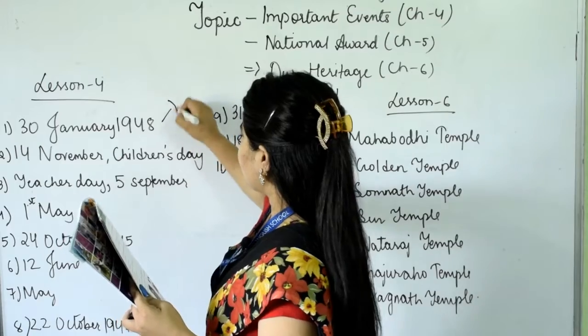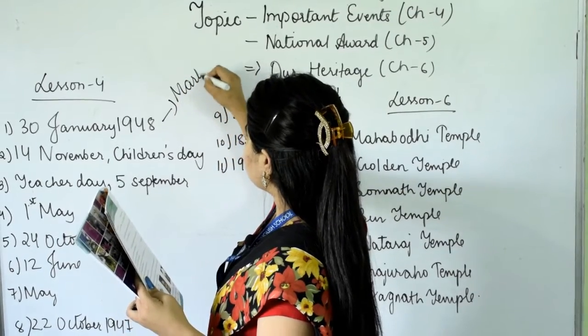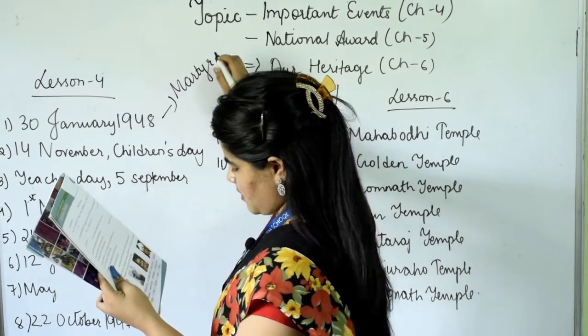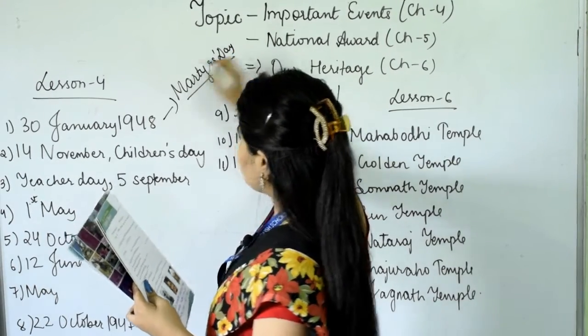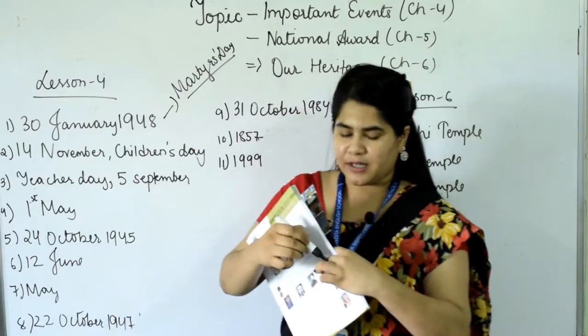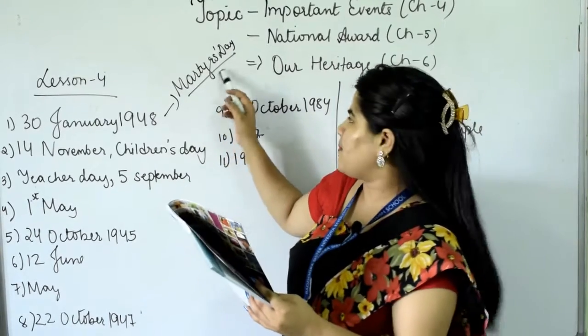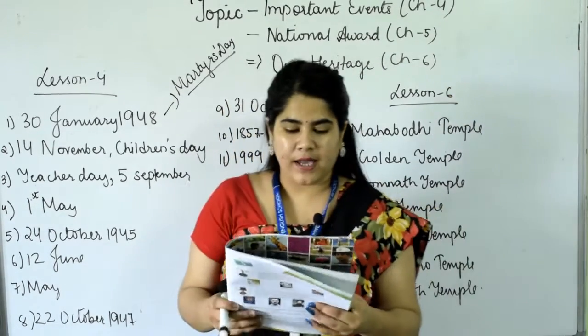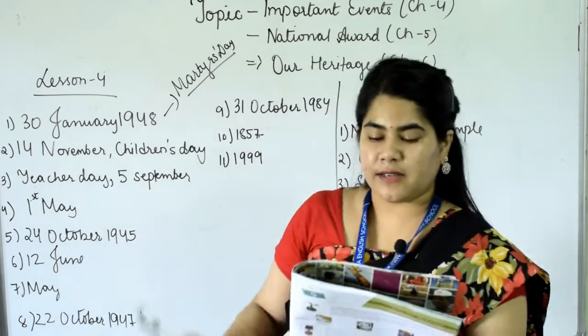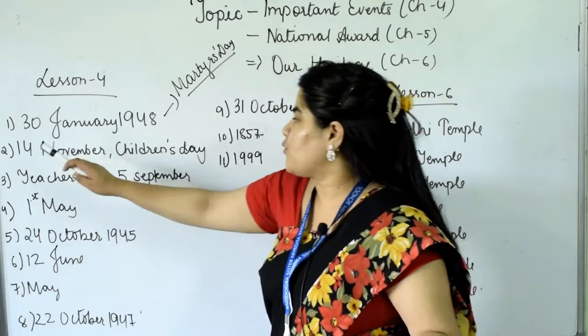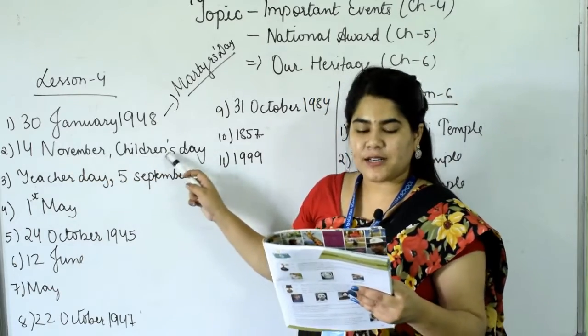Okay, sorry, I forgot to write here. Gandhiji died on 13 January 1948 and we call it the Martyrs Day. Okay. Second, since Pandit Jawaharlal Nehru loved children, we celebrate his birthday 14 November as Children's Day.